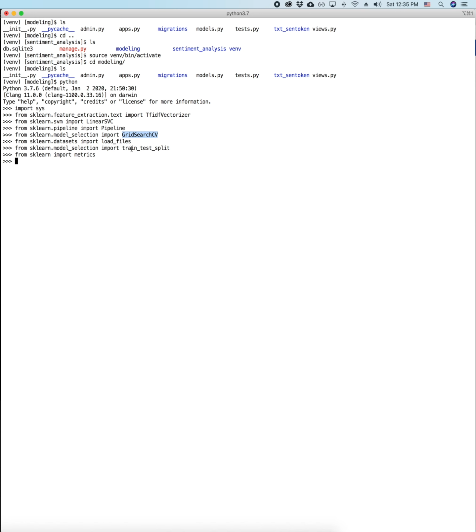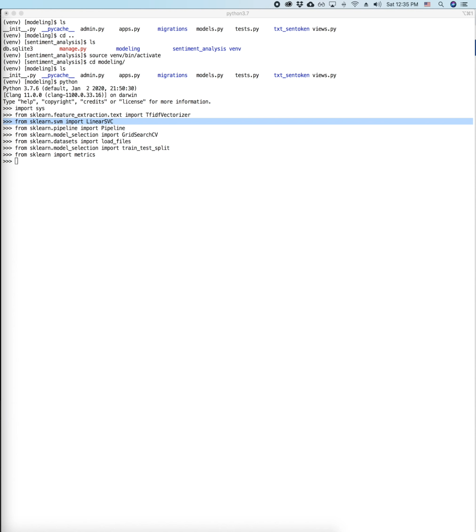And we're also going to use LinearSVC, which stands for linear support vector machine, based on a stochastic gradient descent solver.